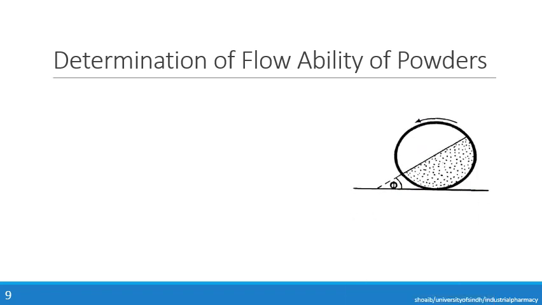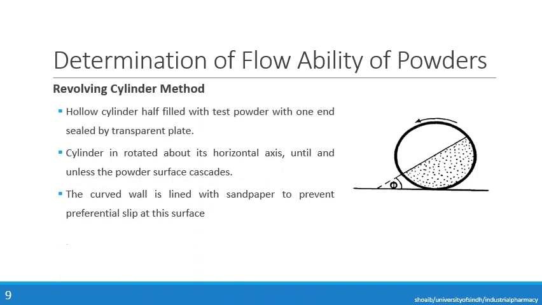So the first method for the determination of angle of repose is the revolving cylinder method. In this method, a hollow cylinder half filled with test powder with one end sealed by transparent tape is used.